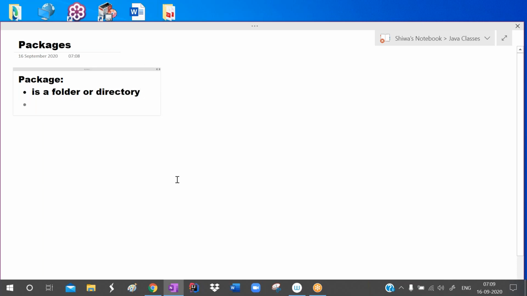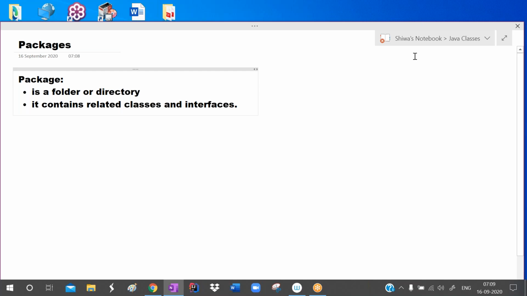Then what does a package contain? It contains related classes and interfaces. So a package is a folder that stores related classes and interfaces.